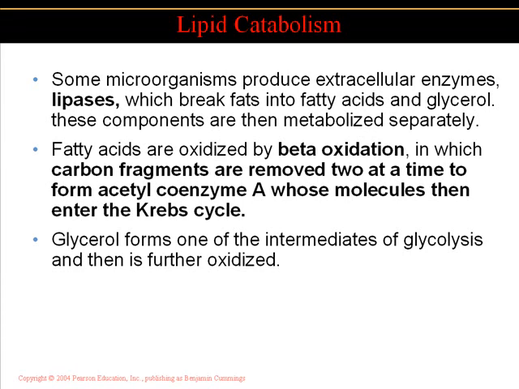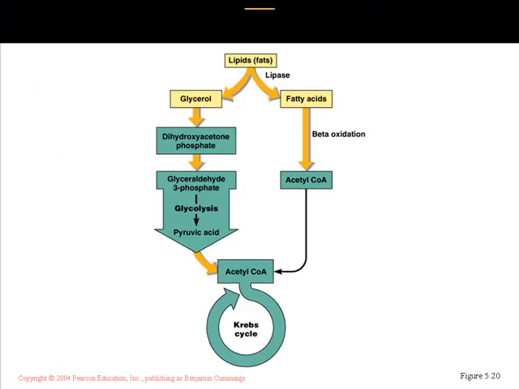So fatty acids are oxidized by a process referred to as beta oxidation. You need to know that fatty acids are oxidized by beta oxidation, in which carbon fragments are removed 2 at a time to form acetyl coenzyme A. You've heard that term before because it's utilized in the Krebs cycle. And so those molecules then enter into the Krebs cycle. Again, instead of using carbohydrates, instead of using glucose, we're now using lipids. Why? Because of lipases, which are extracellular enzymes that help to break down fats. Glycerol forms one of the intermediates for glycolysis, and then it's further oxidized.